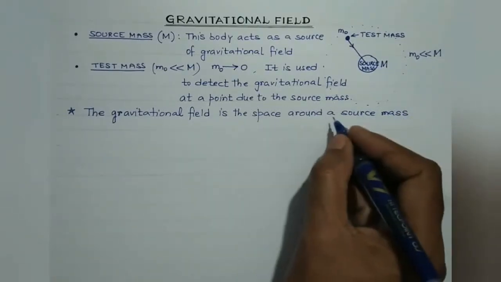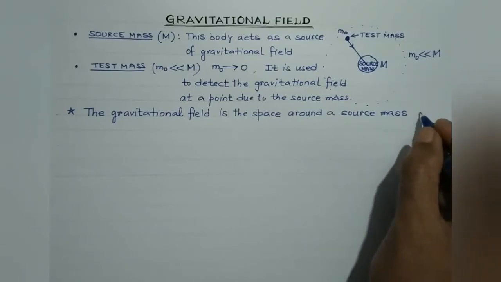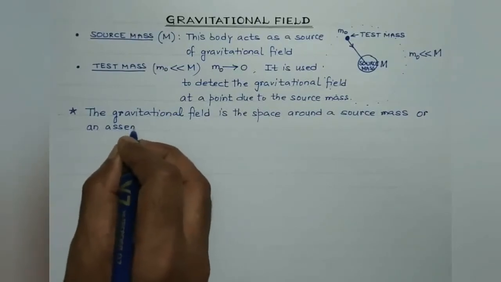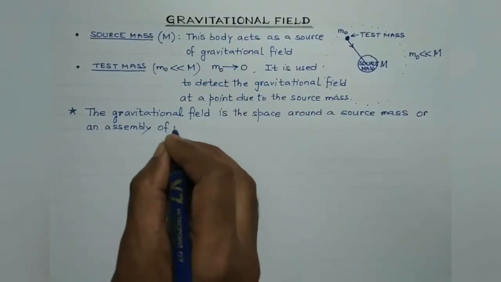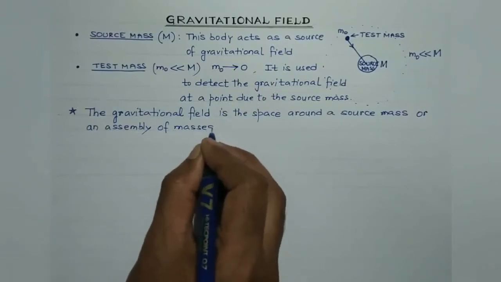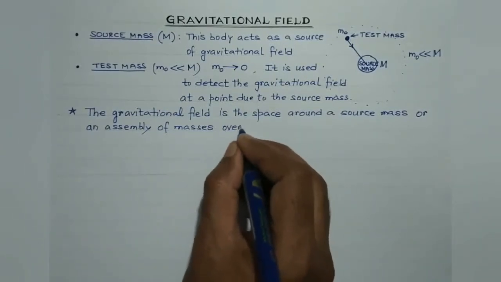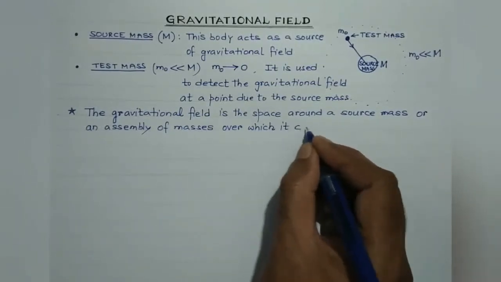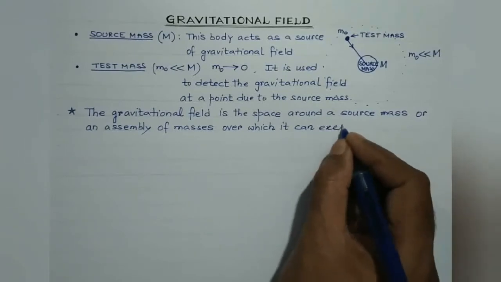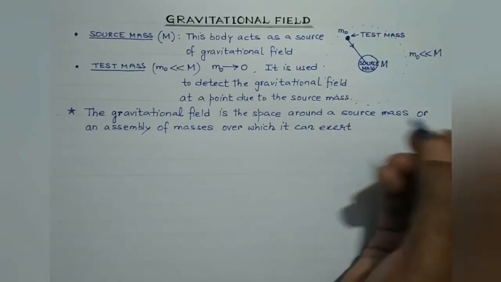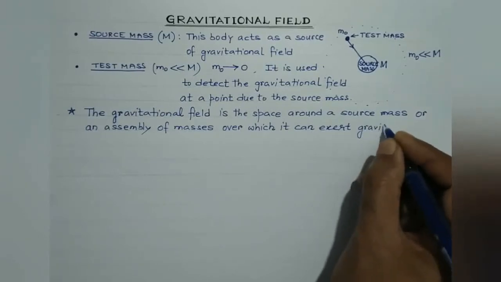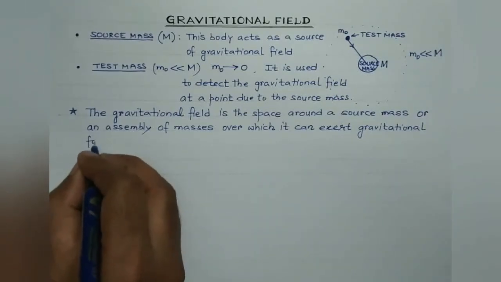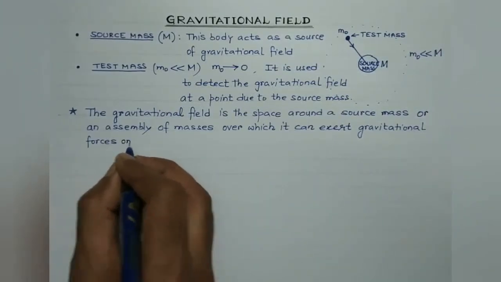So the gravitational field is the space around a source mass, or an assembly of masses, over which it can exert gravitational forces on other masses.